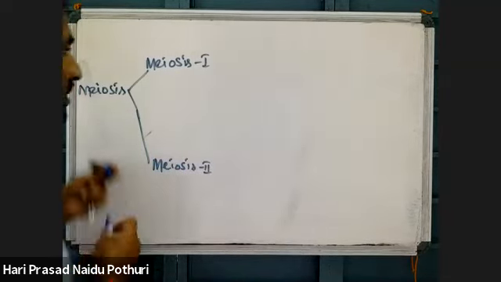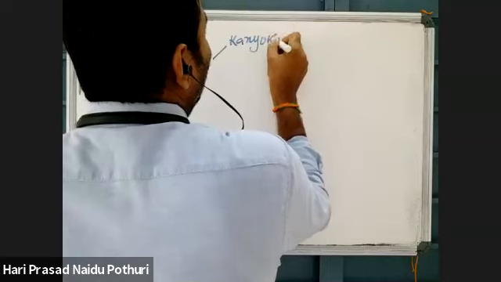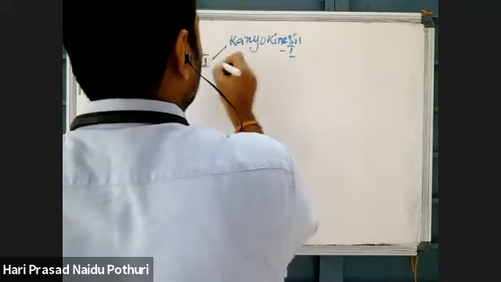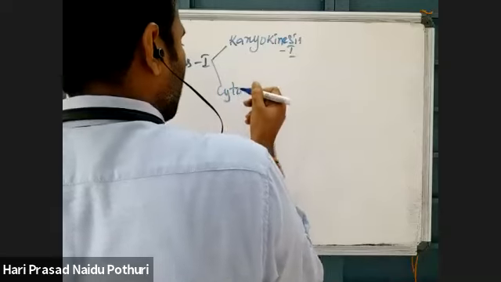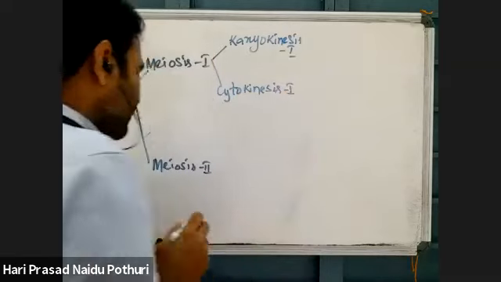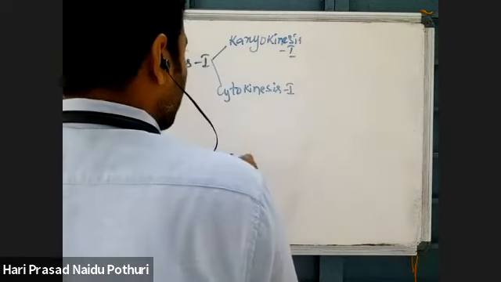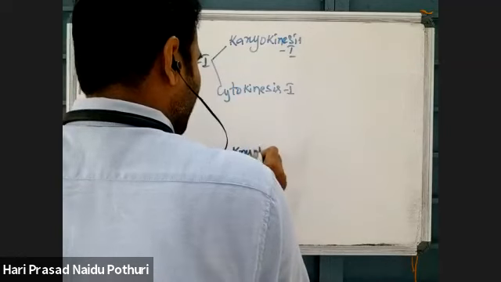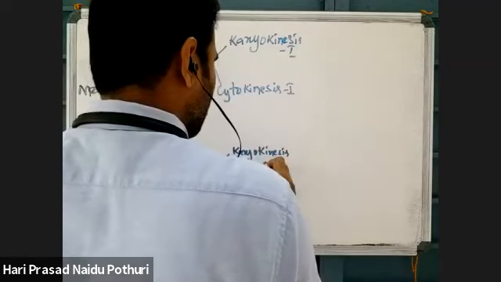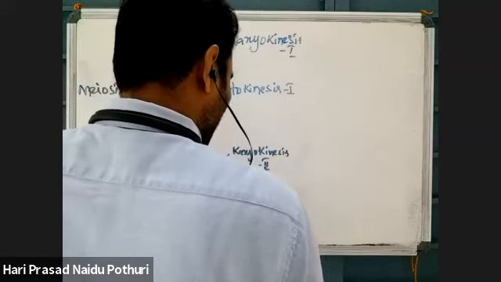Meiosis 1 is again divided into karyokinesis 1 and cytokinesis 1. Karyokinesis 1 means first nuclear division, cytoplasmic division 1. Meiosis 2 is again divided into karyokinesis 2 and cytokinesis 2.